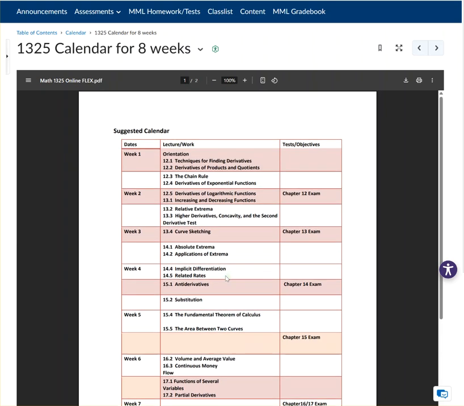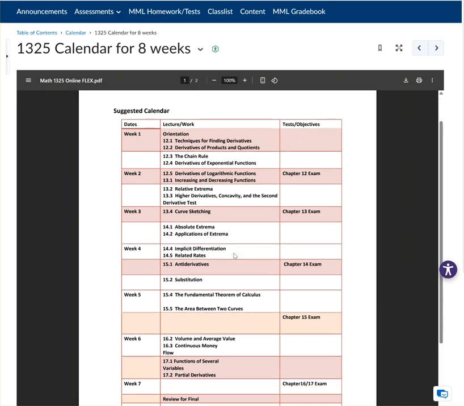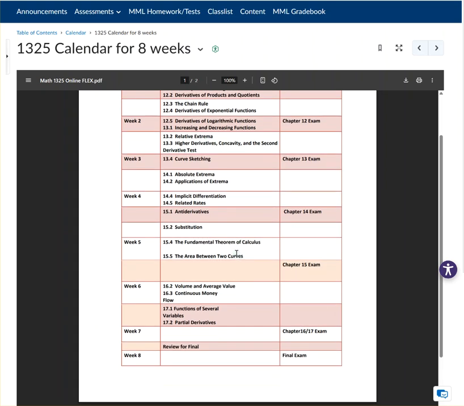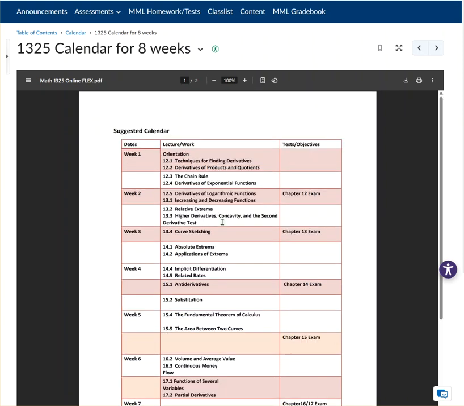So if you don't follow this exactly, or you don't take the chapter 12 exam in week 2, it's okay. That won't be penalizing. But this is a suggestion to help you stay on track. So use that. You have complete flexibility, but you also have complete responsibility. So be sure you pay attention to that.